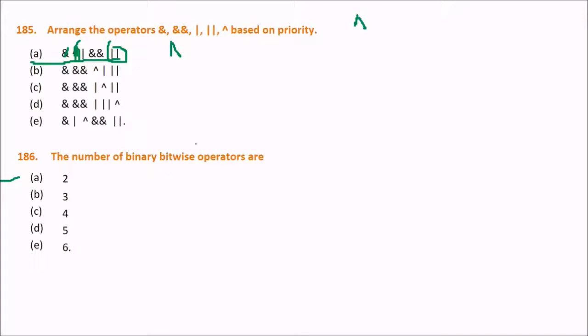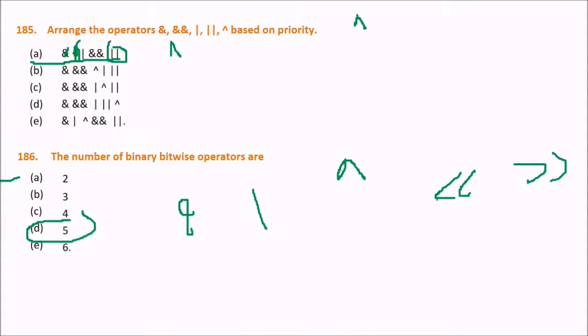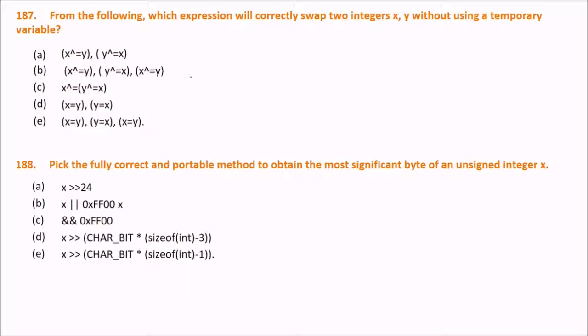Next is the number of binary bitwise operators. What will be the answer? Can you give me the answer? I'll tell you the operators also. Binary bitwise operators. The answer is D. There are 5. What are they? Ampersand, pipe, this one XOR, left shift, right shift. So these 5 are the binary bitwise operators.